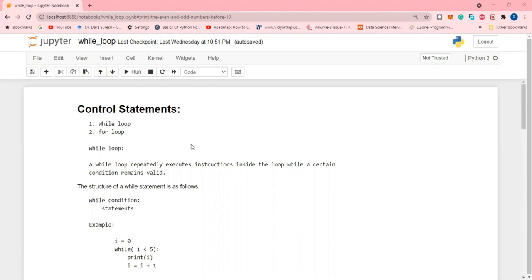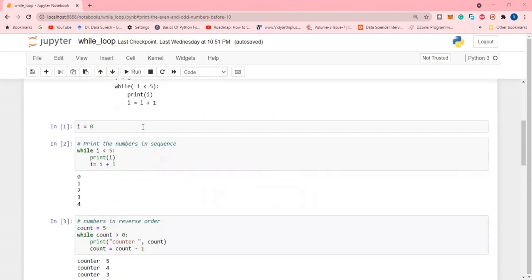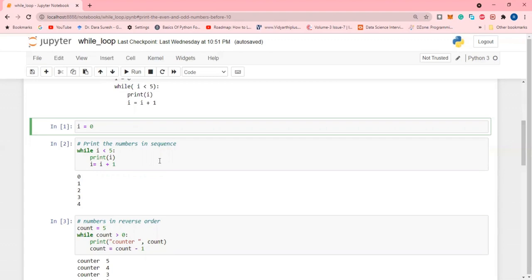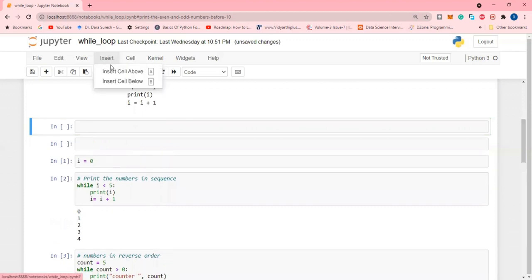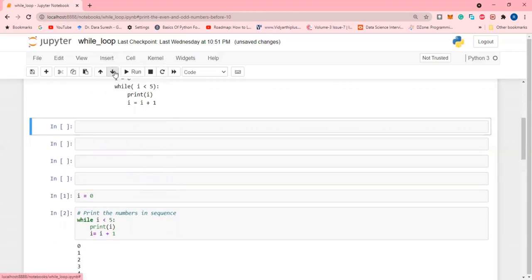For example, if I want to print the numbers 1 to 10, normally I have to write print of 1, print of 2, and so on, up to 10 times. Or say I want to print 5 numbers.